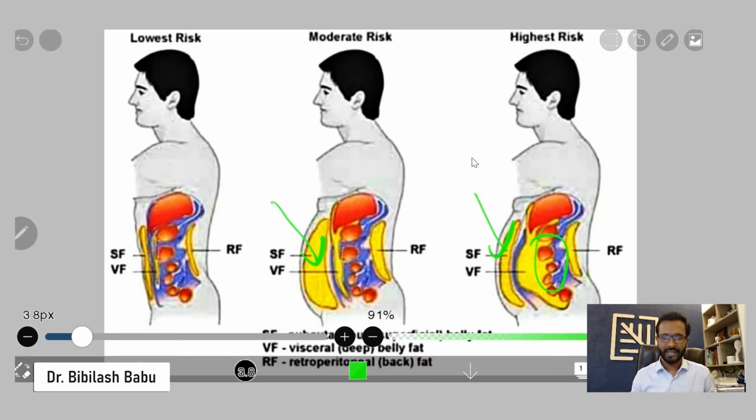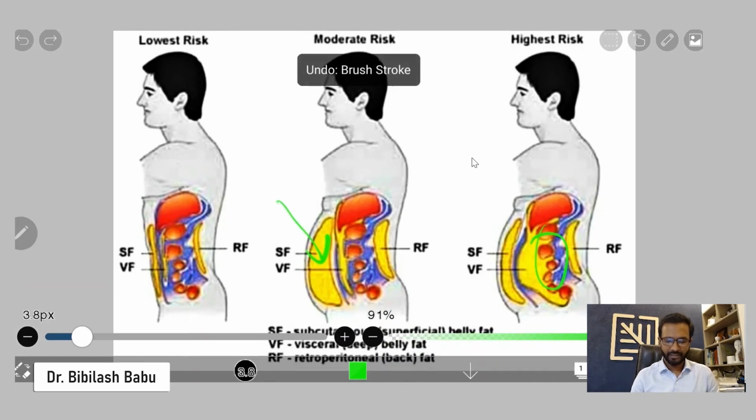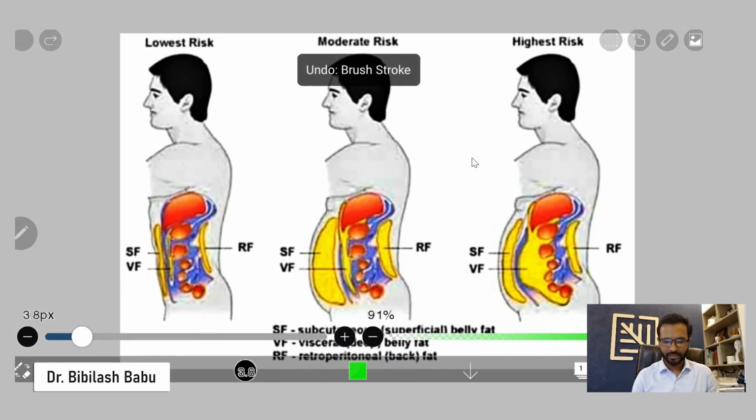Those who have very high amounts of visceral fat have higher risk for cardiac incident, and those who have lesser visceral fat have lower risk, but both of these people look the same. So if you're seeing from outside, what is the difference between these two clients? Their abdomen is almost the same size from outside, but you can see the different distribution of fat here. So this is the first thing which I mentioned, the cardiovascular risk.